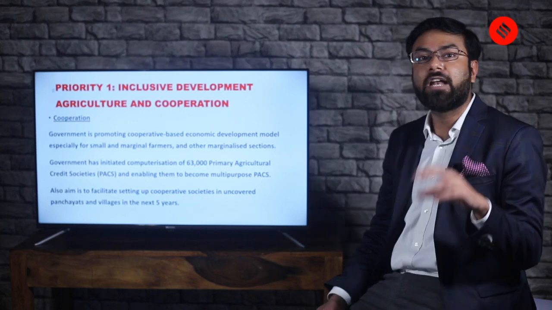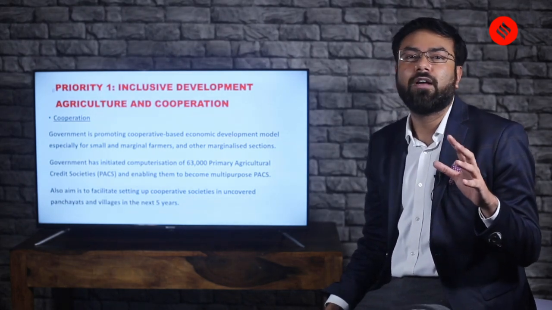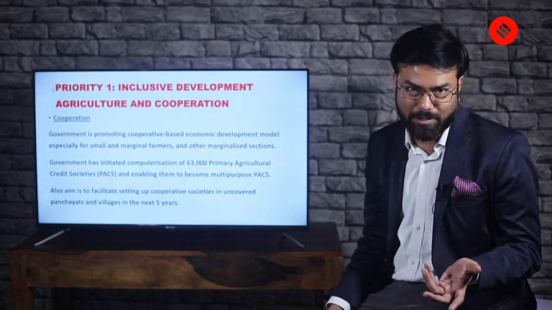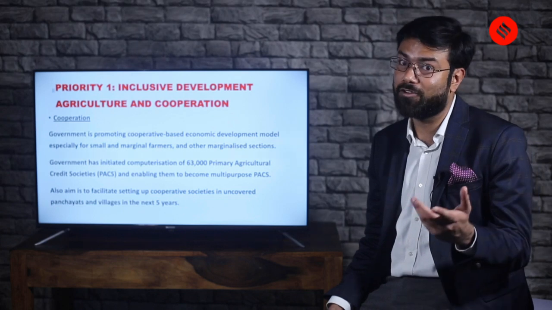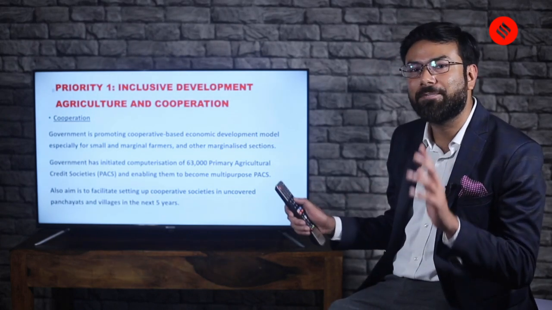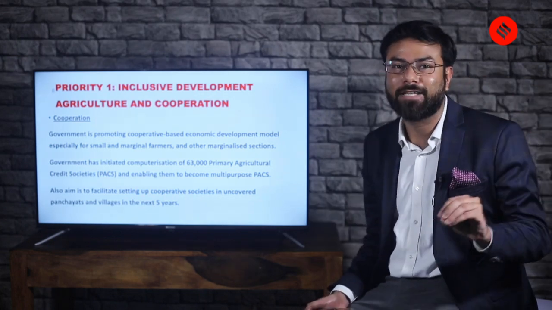Okay. Now, can you talk about certain cooperative societies or organizations which come to your mind when you think about cooperatives? Okay. So they are very famous ones. Let's see if you know it. So that gives you a rough idea. You will always keep in mind these things when you try to connect the dots of what you already know.